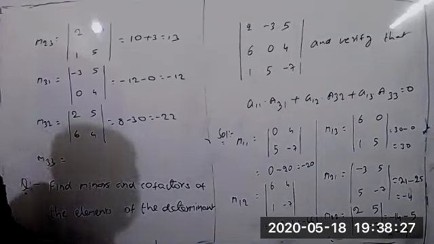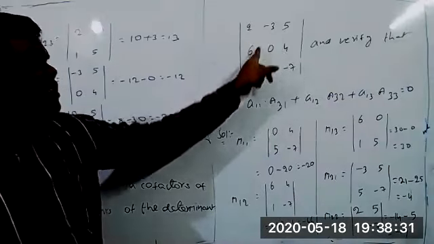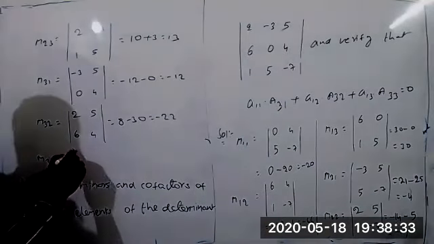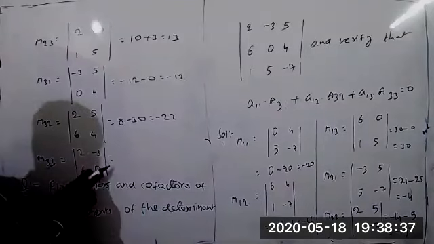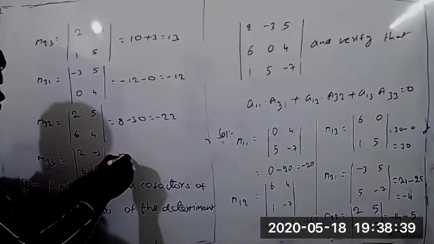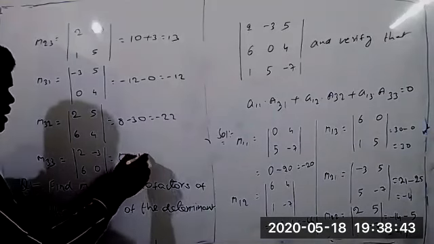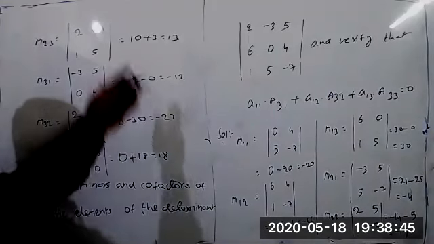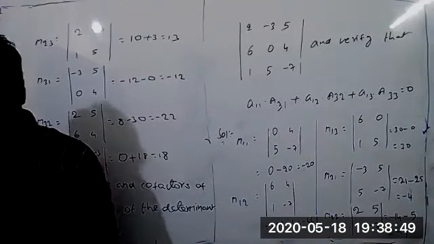Next, M33. Delete the third row and third column. What about the remaining? 2, minus 3, 6, 0. So it is equal to 2 into 0 equals 0, minus of minus, plus 3 sixes, which is plus 18, equal to 18. So these are all the minors of all the elements.